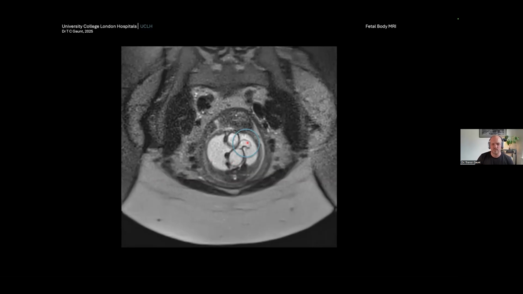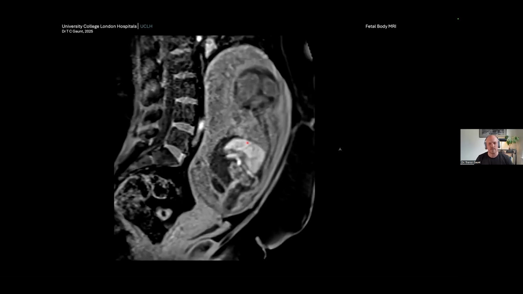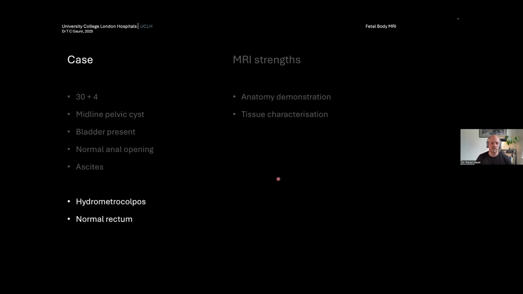and that's the uterus. So this fetus has hydrometrocolpos, but also has a bladder present. But importantly, on the MRI, they have meconium extending all the way down to the perineal surface. So we can see that the two systems are separate, and we can be confident that there's hydrometrocolpos, but a normal rectum, and therefore this is a persistent urogenital sinus, which is likely a low common chamber with a stenotic opening.